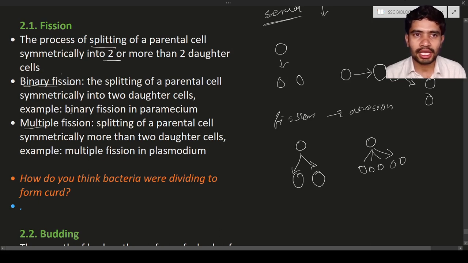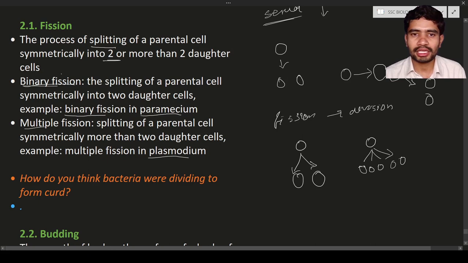Multiple means many, bi means two. Binary fission means the division of a parental cell into two daughter cells. Example, binary fission in paramecium. The paramecium shows the binary fission process. One paramecium will turn into two daughter parameciums. In case of multiple fission, we can see it in plasmodium. In malaria, the plasmodium, one parental cell will divide into multiple daughter cells, that is known as multiple fission.